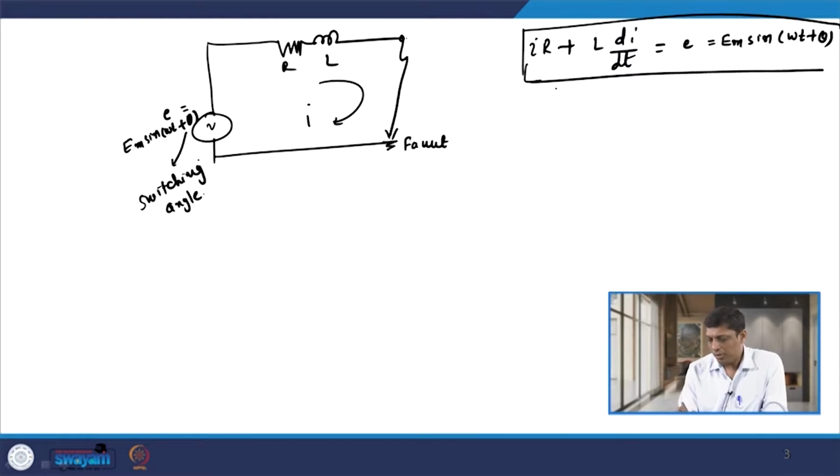Now, the solution of this equation 1 is given by the complementary function plus the particular integral.